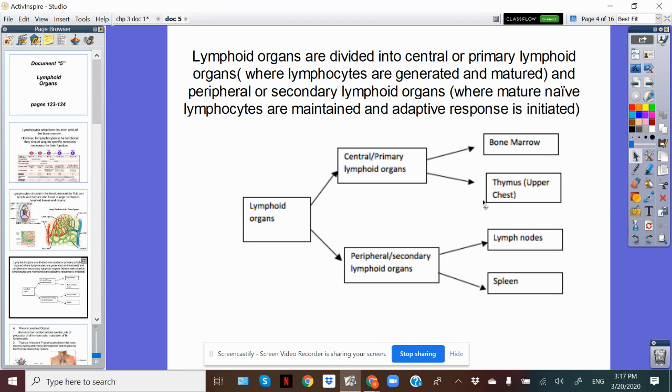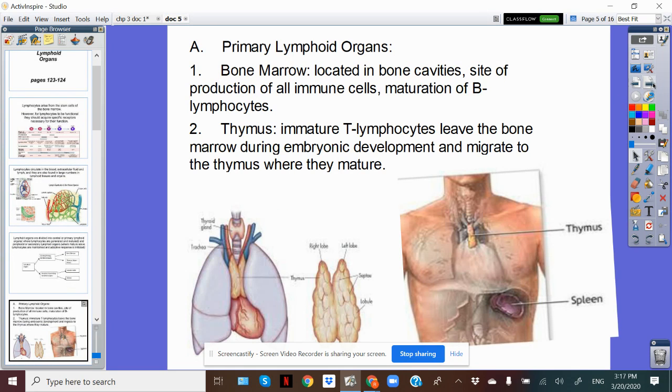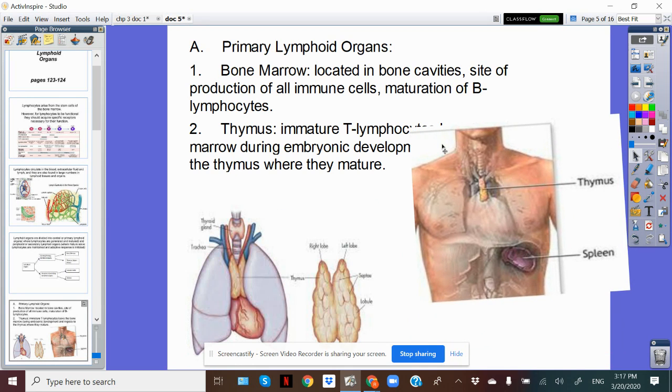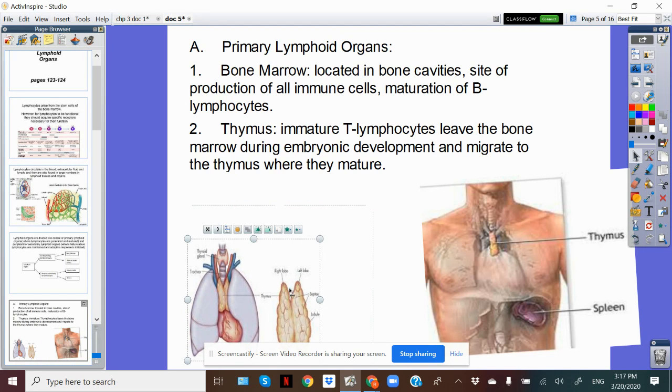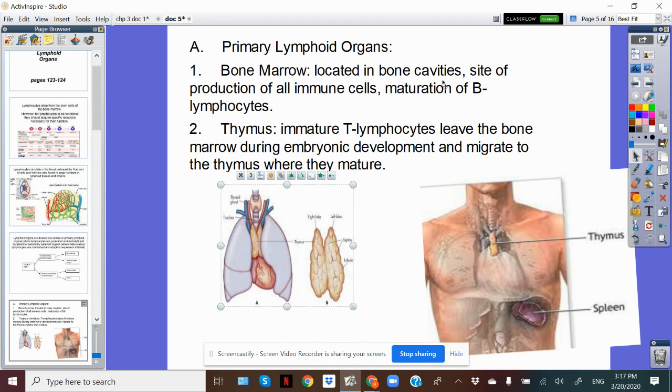But why is the thymus as well a primary lymphoid organ? First of all, the bone marrow is located in bone cavities and it is responsible for the production of all immune cells. But add to this, it has another role, which is the maturation of B cells. The maturation of B cells, and for that, B lymphocytes are called B because they are matured in the bone marrow.